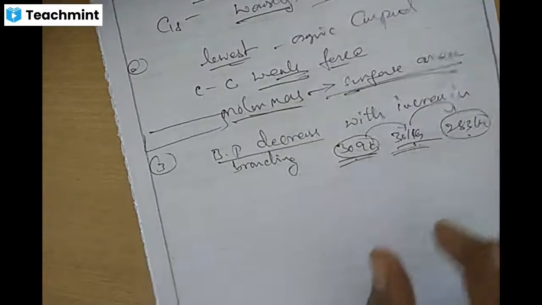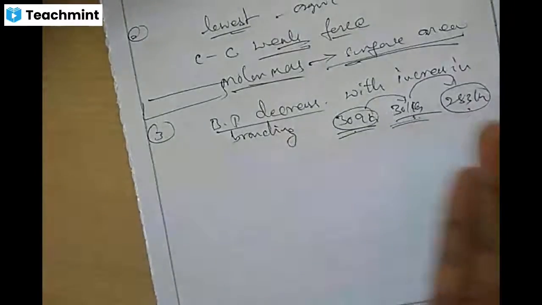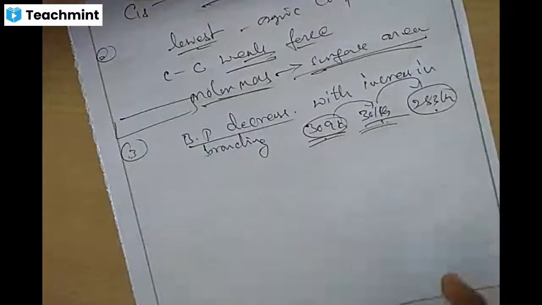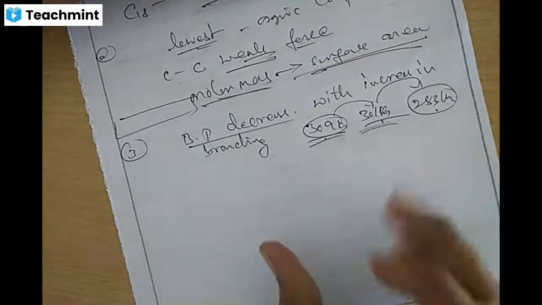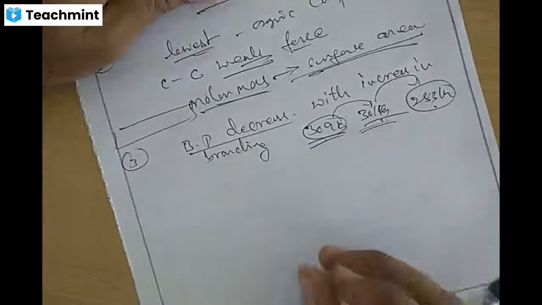Boiling point decreases with increase in branching. With more branching, the boiling point is less, because steric hindrance is more. Okay, next.